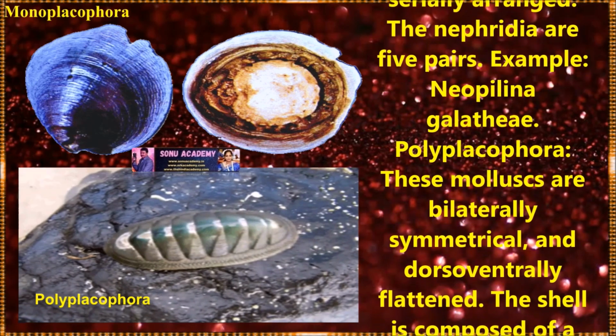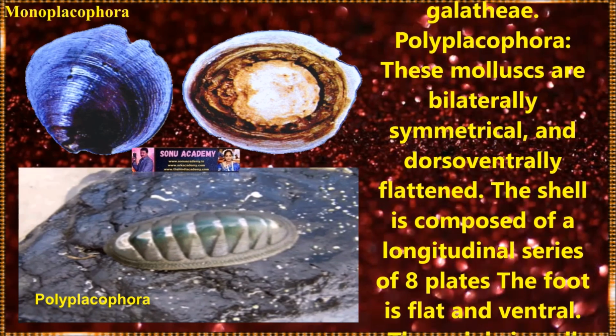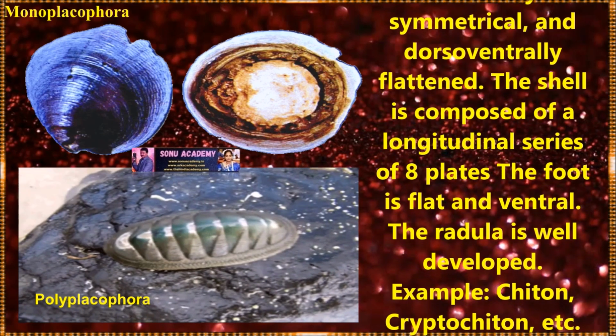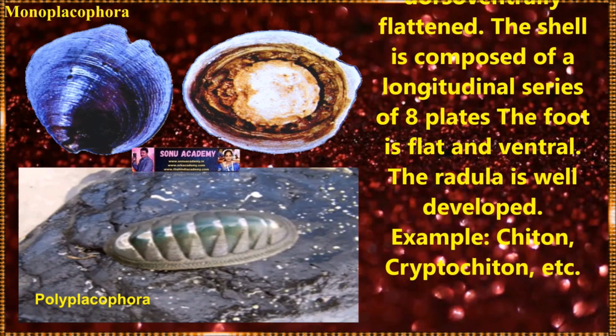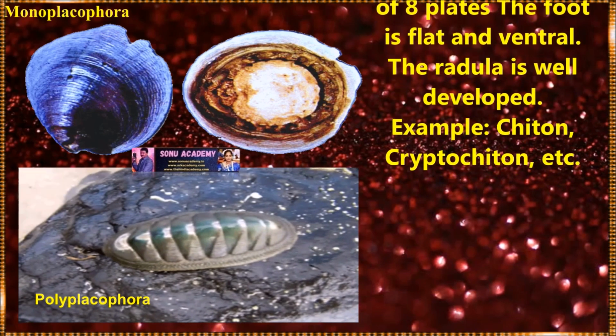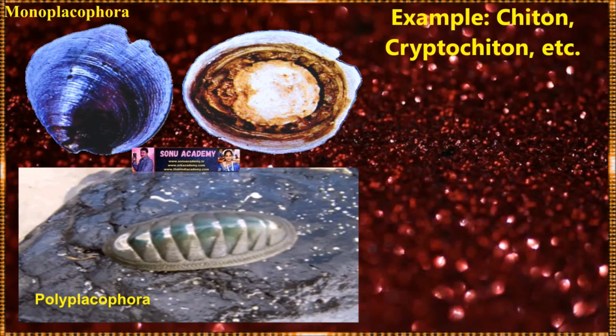Now let us discuss class Polyplacophora. These molluscs are bilaterally symmetrical and dorsoventrally flattened. The shell is composed of a longitudinal series of 8 plates. The foot is flat and ventral. The radula is well developed. Examples: Chiton, Cryptochiton, etc.